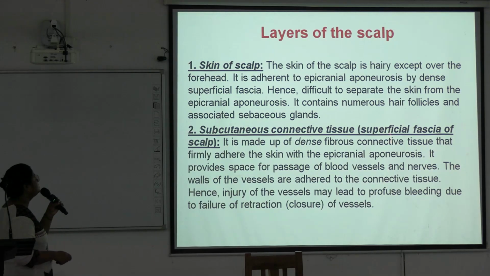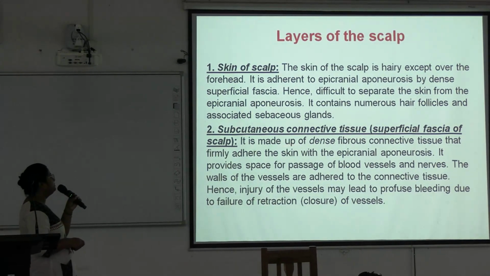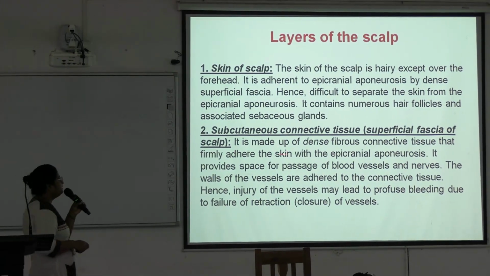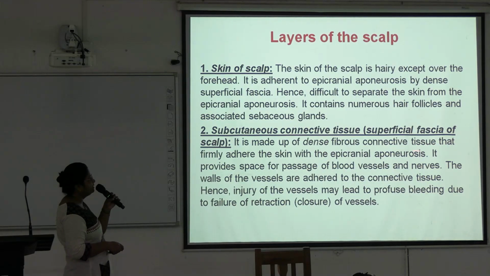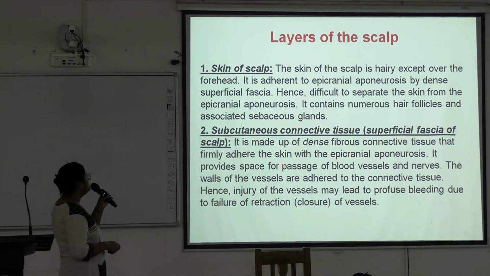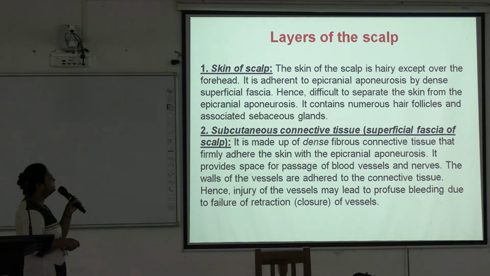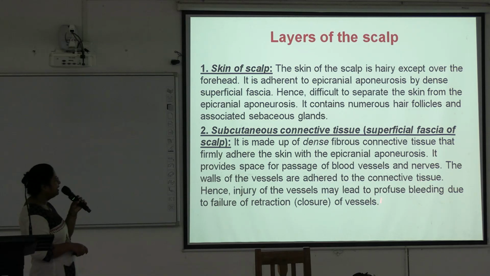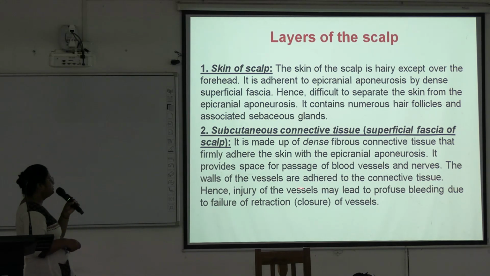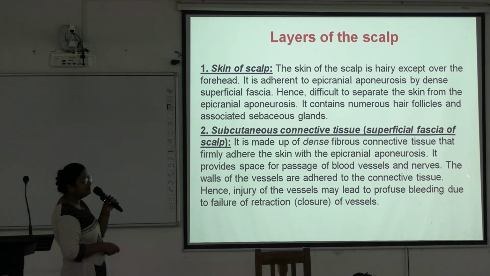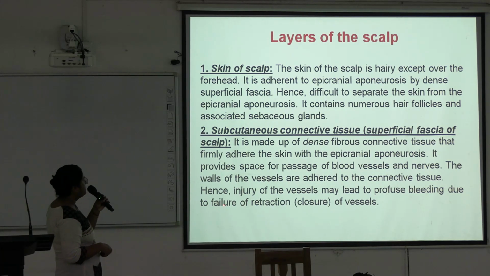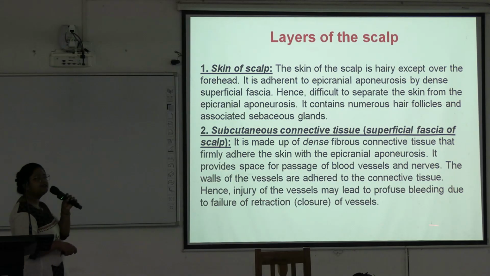Next is the subcutaneous connective tissue or superficial fascia of the scalp. It is made up of dense fibrous connective tissue that firmly adheres the skin to the epicranial aponeurosis, and it provides space for the passage of blood vessels and nerves. The walls of the vessels are adhered to the connective tissue, and hence injury to vessels may lead to profuse bleeding due to failure of retraction of the vessels.